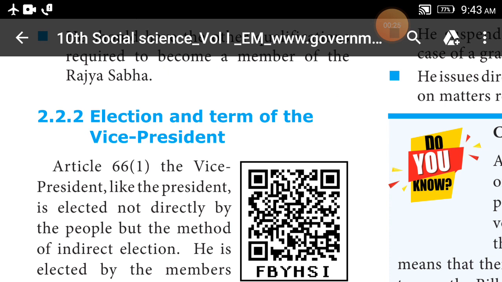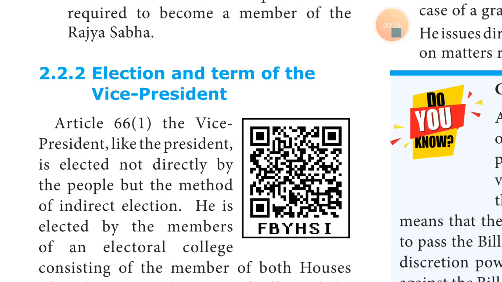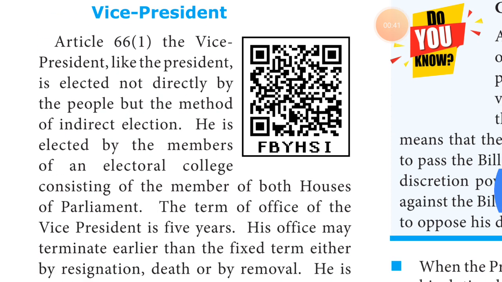Article 66(1): the vice president, like the president, is elected not directly by the people, but by the method of indirect election. That means the vice president is not elected by the people; they are indirectly elected, like a president. He is elected by an electoral college. Electoral college means, as you know very well, members of both houses of the parliament, union territory members, and so on. The term of the vice president is 5 years.